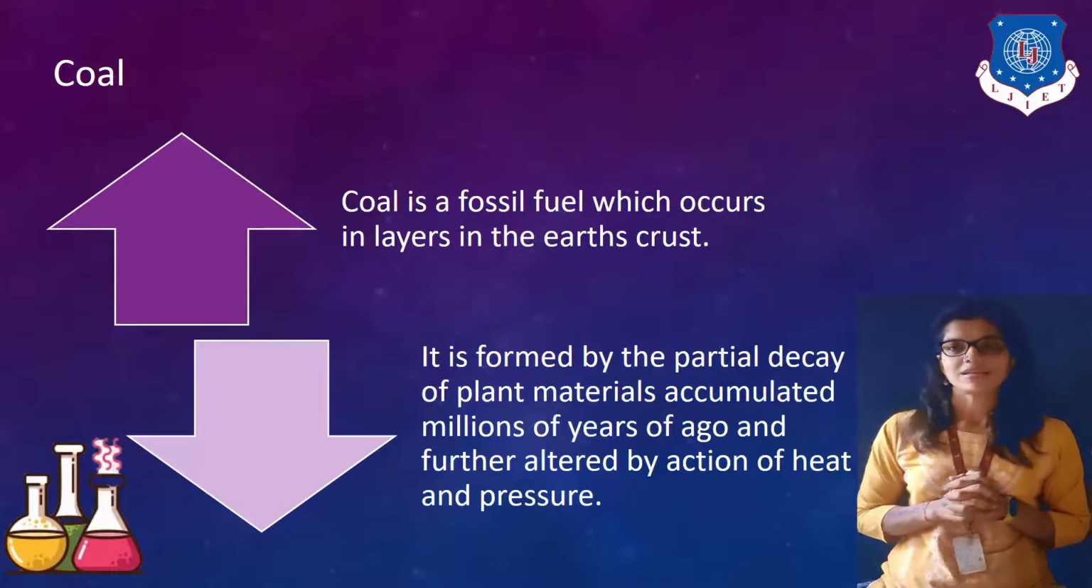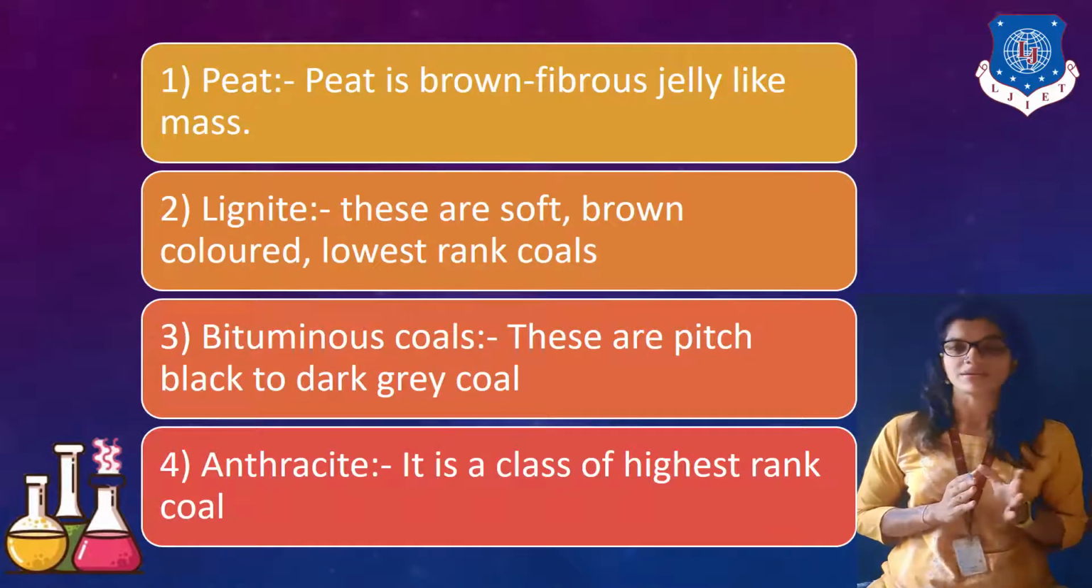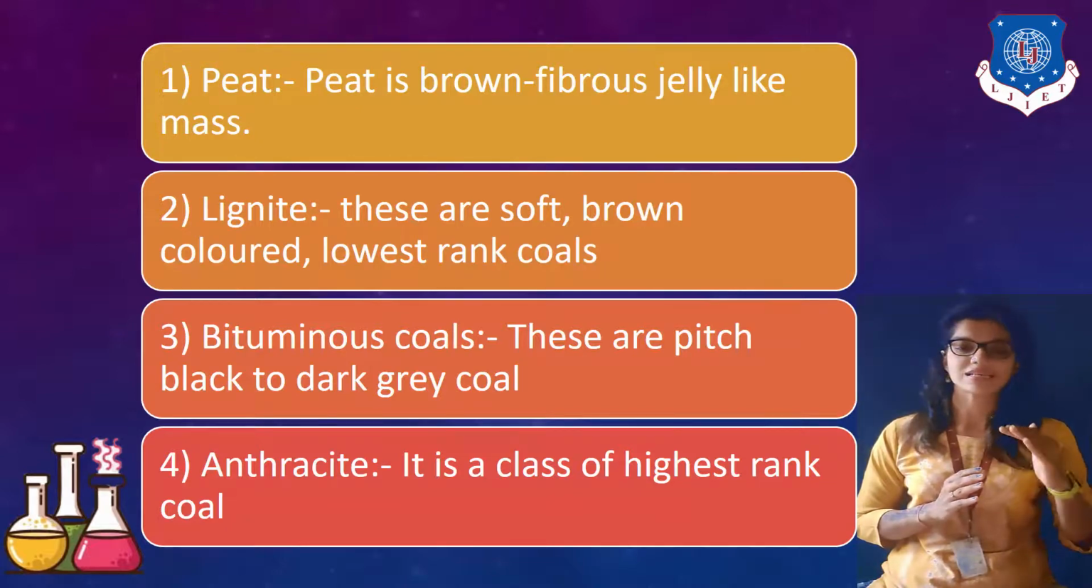So what is peat? Let's take a look at them one by one. First is peat, right? Peat is basically a brown fibrous jelly-like mass. Second is lignite. The peat gets converted to lignite. So these are soft, brown colored, lowest rank coals. Okay. Then we have bituminous coal. Bituminous coals are pitch black to dark grey coal. The color is continuously changing as you can observe. Okay. And the last but not the least is anthracite.